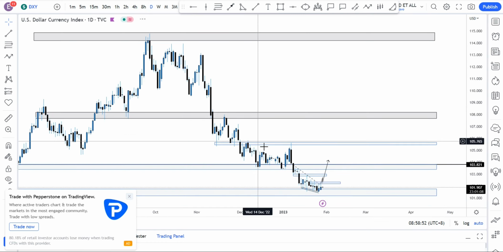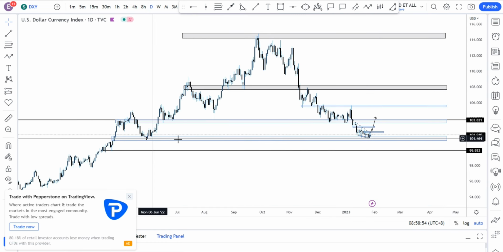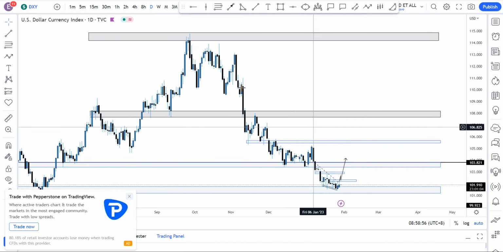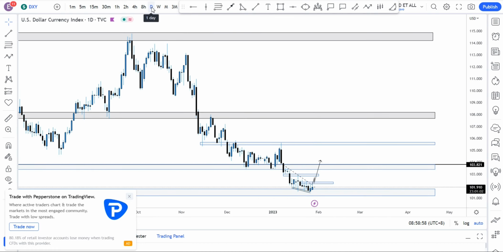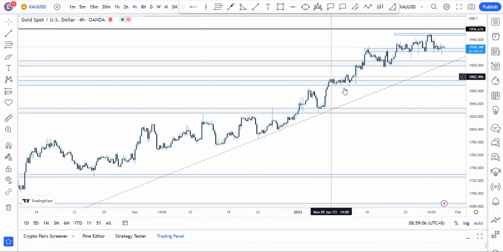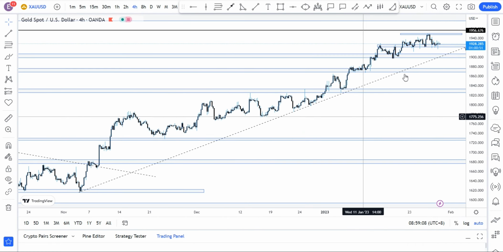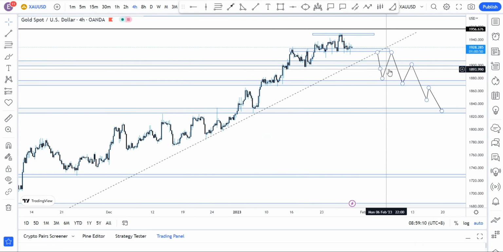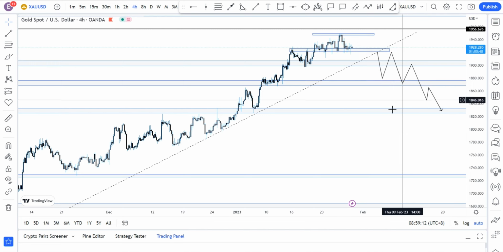And if we click on the daily time frame, we'll see how here is a very important region. So let's see how this week would push, with the news coming, and maybe we'll get that push to the upside. And if that happens on the gold, like I've always said, the upward trend line might be broken. We'll get a retest of it and we'll continue to the downside, at least retesting 1827.